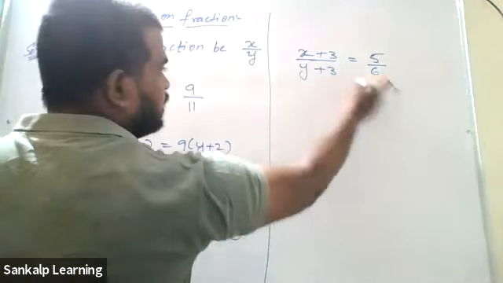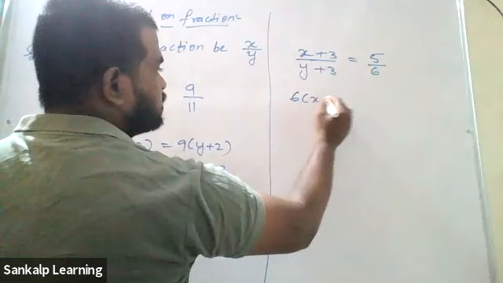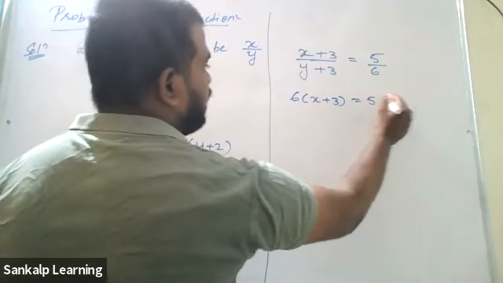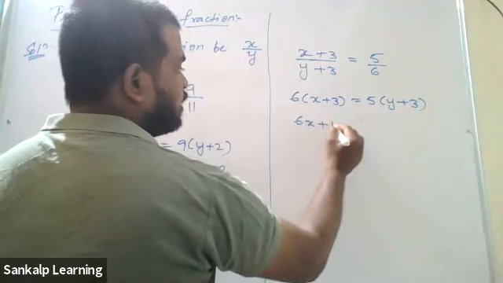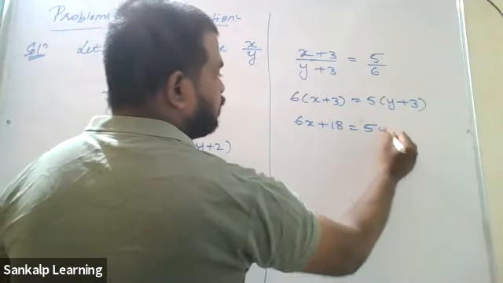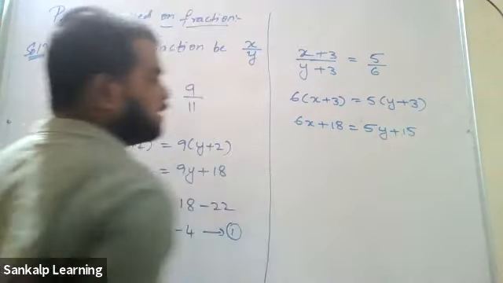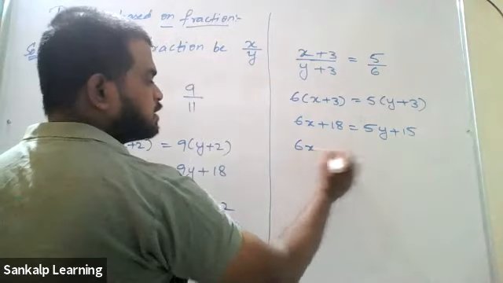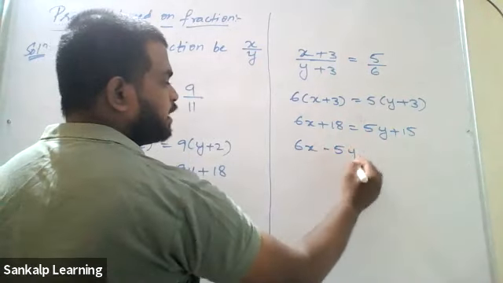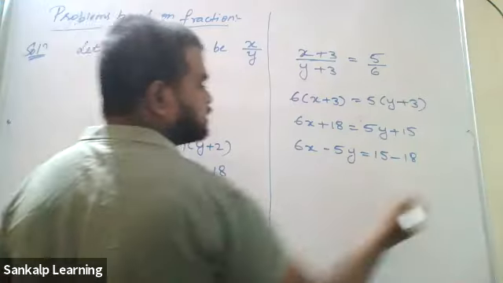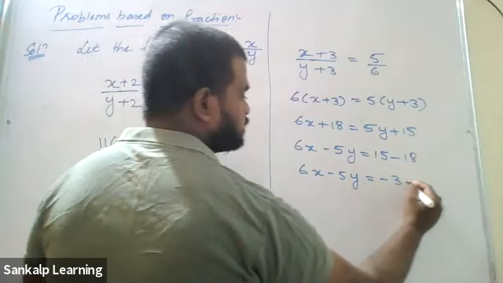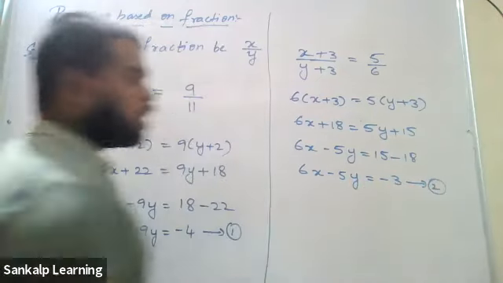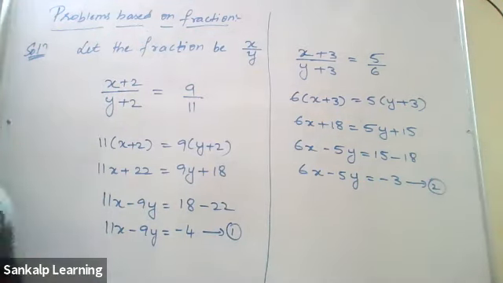So you have 6 into x plus 3, 5 into y plus 3. So 6x plus 18, 5y plus 15. I'm just multiplying. Now transpose. 6x, 5y to this side will become minus 5y. 15 plus 18 to the other side will become minus 18. 6x minus 5y equal to minus 3. Equation 2.